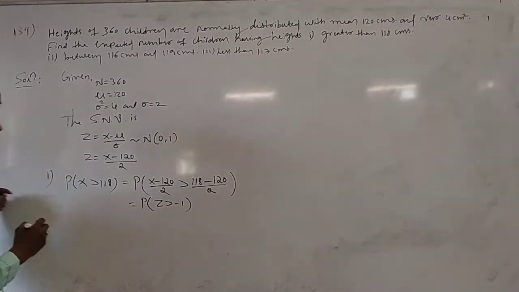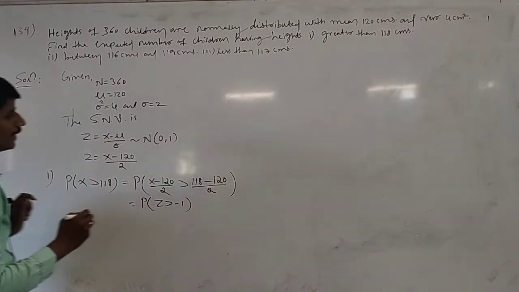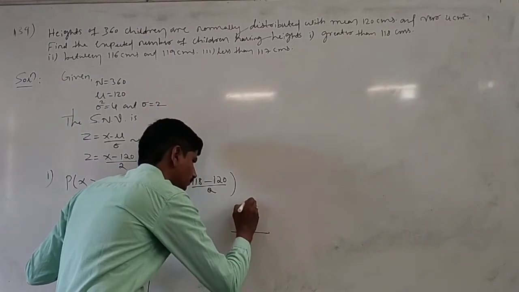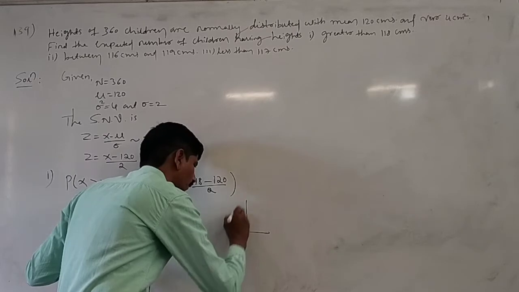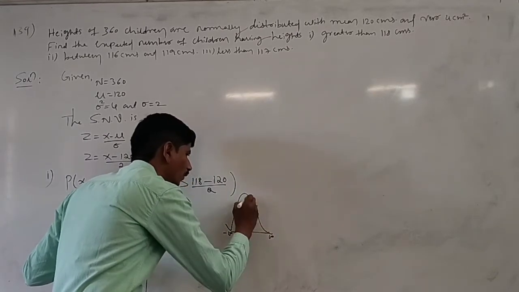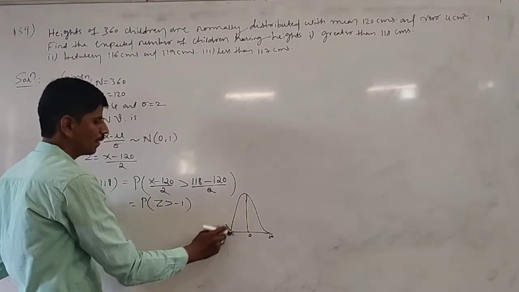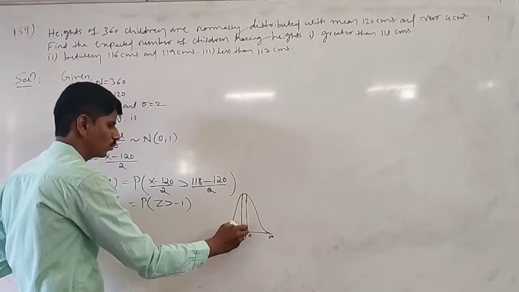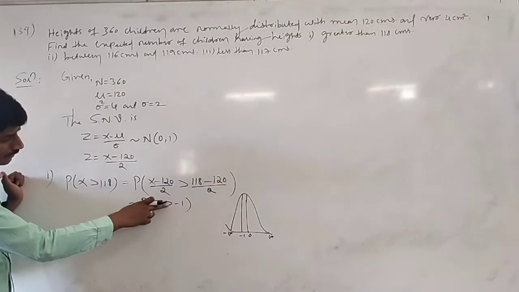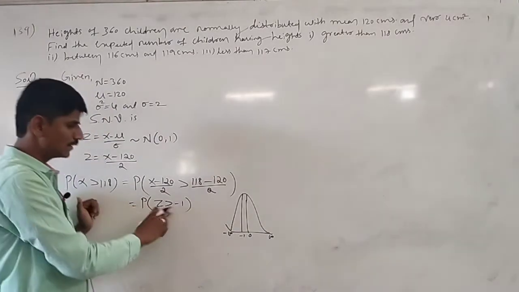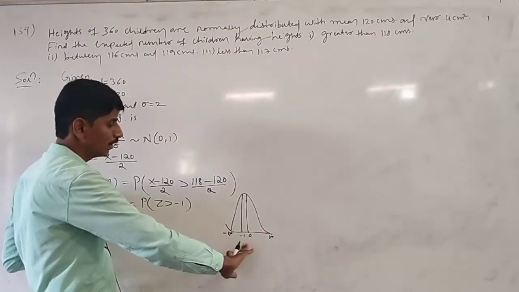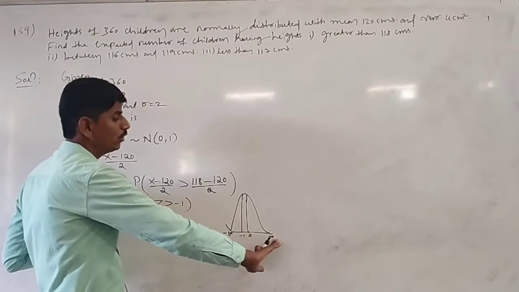Here you have to find area, so you have to draw a small curve. From minus infinity to infinity, the center is 0. Here minus 1 belongs to the side of 0 to minus infinity. Here the symbol is greater than. Greater than means you have to say minus 1 to infinity.